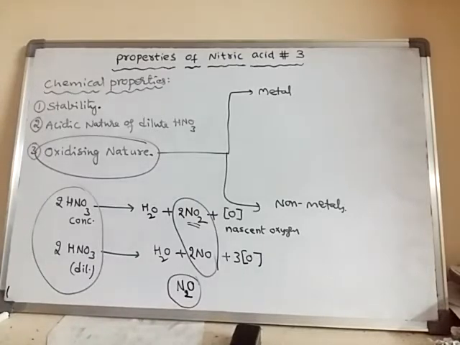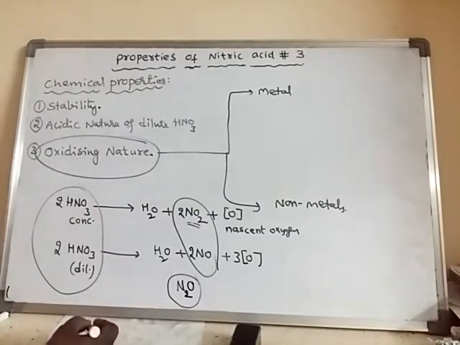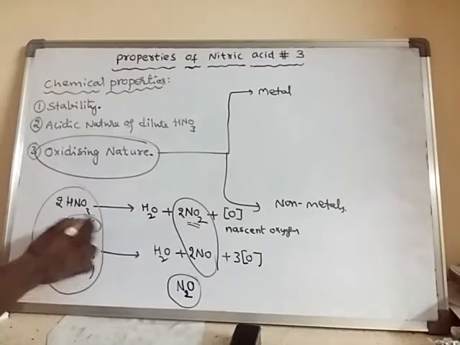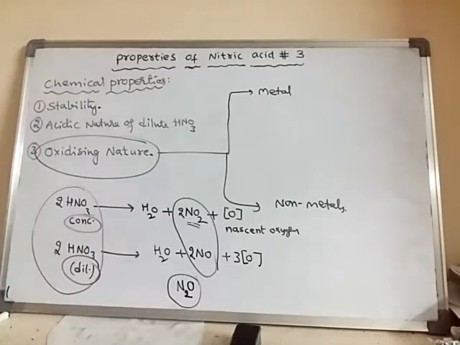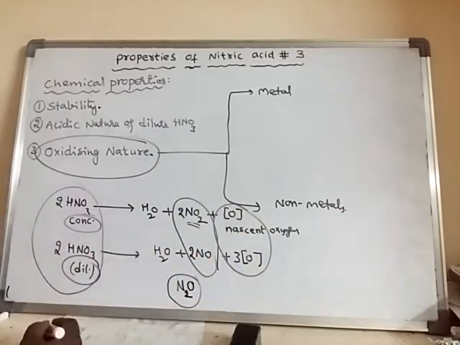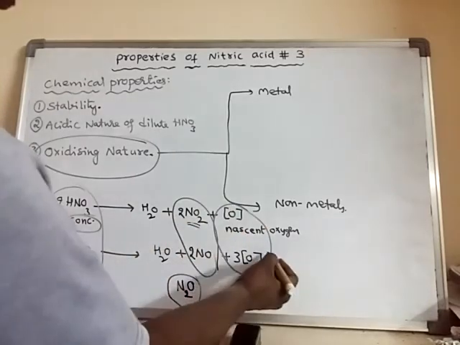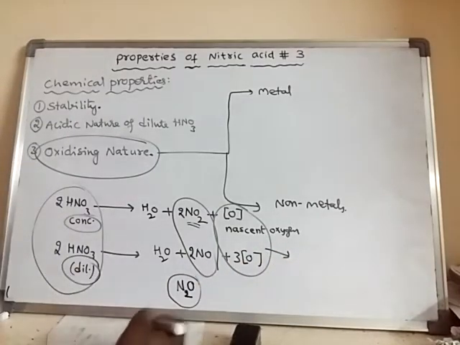Okay, so it will itself undergo reduction. It depends upon the concentration and the temperature. See, in all the cases it is forming nascent oxygen. What happens? This nascent oxygen is an electron acceptor.